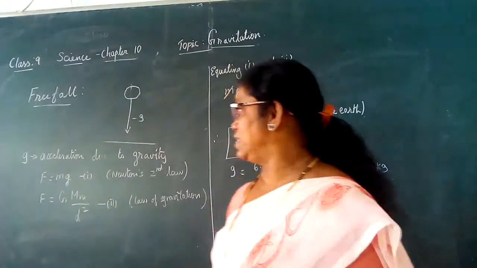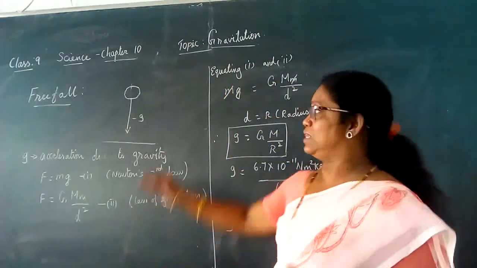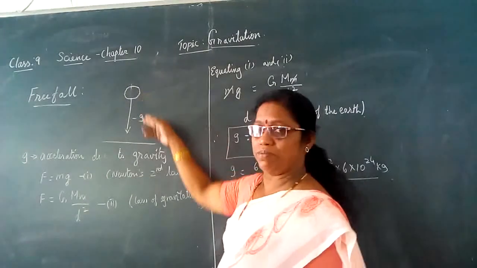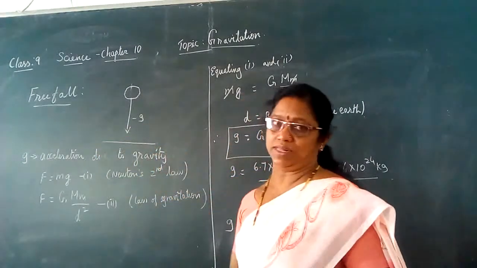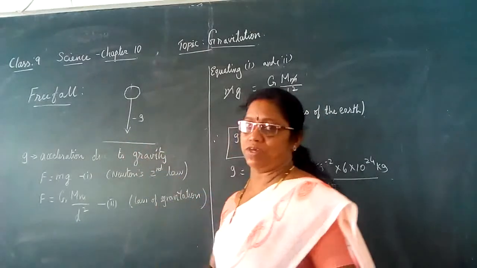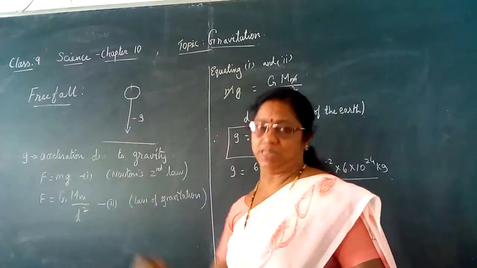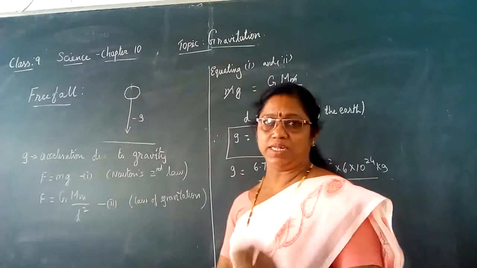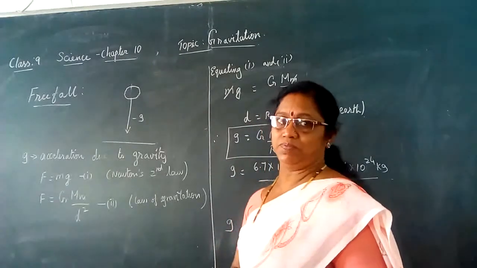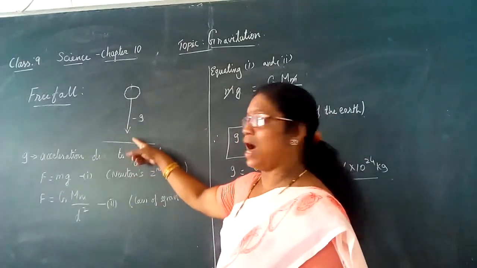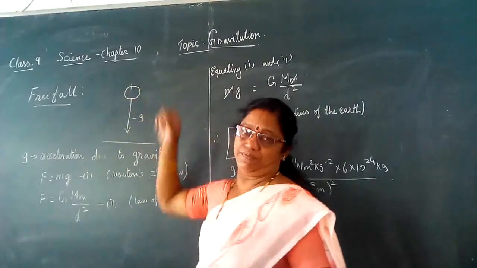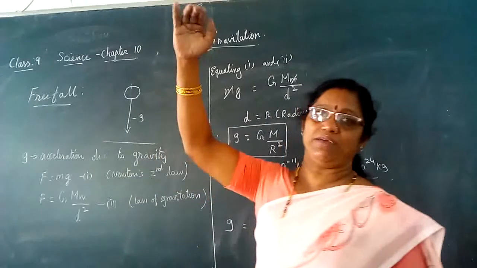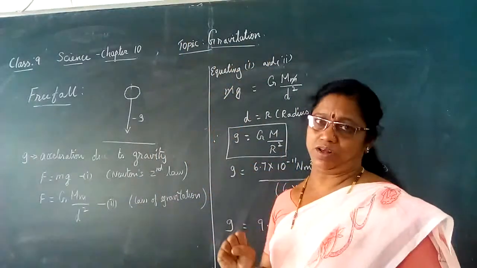Imagine that you are throwing the stone from a certain height, and this is the surface of the earth, and from the surface of the earth a force is attracting the object. The force is high nearer to the surface. As you go farther away, the force of attraction decreases.